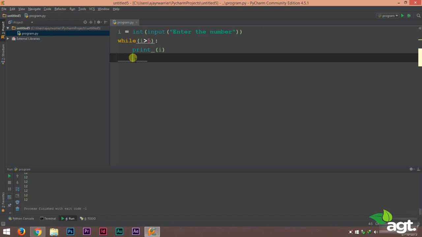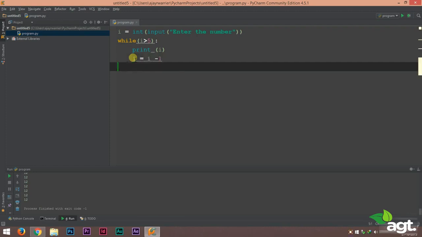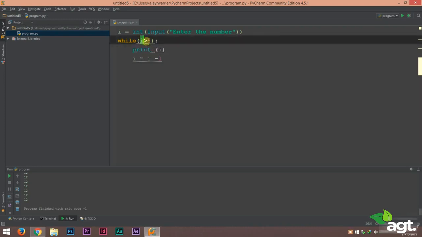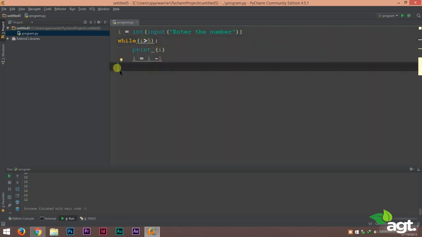So that is the reason why we provided i = i - 1 here. In this case, the value of i will keep on decreasing. So there is an end. When the i value becomes equal to 5 or less than 5, the program will stop right there. So I think the concept of infinite loop is clear to you. So that is all about infinite loops.